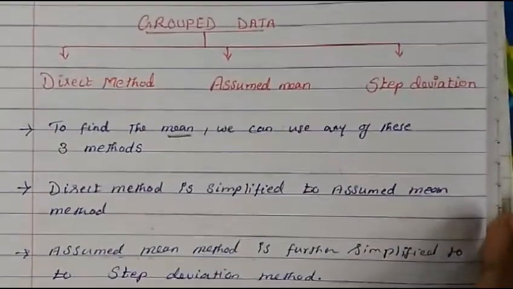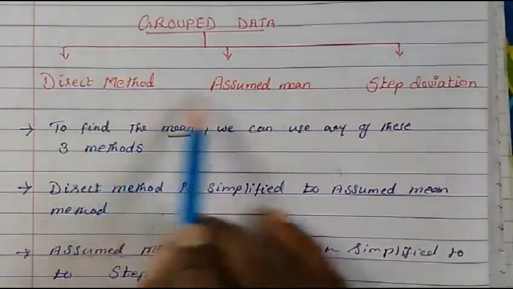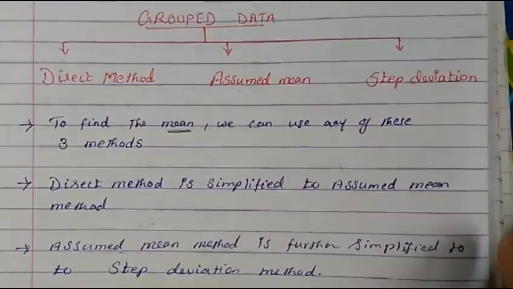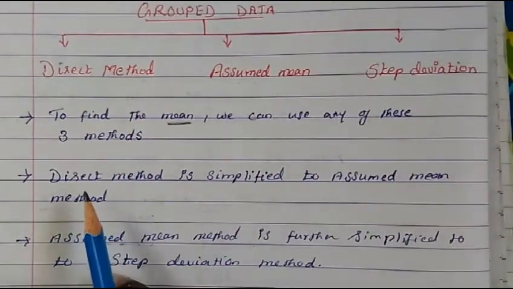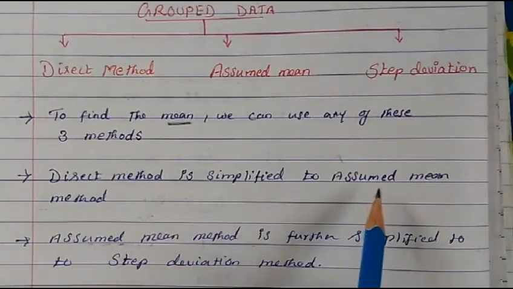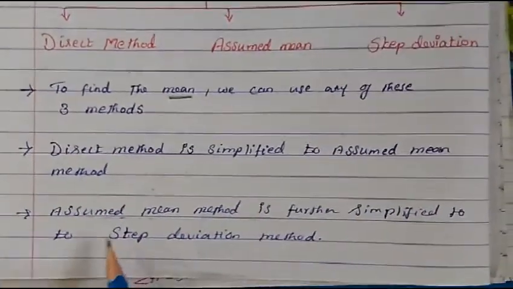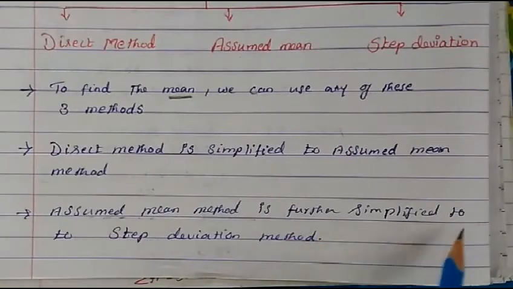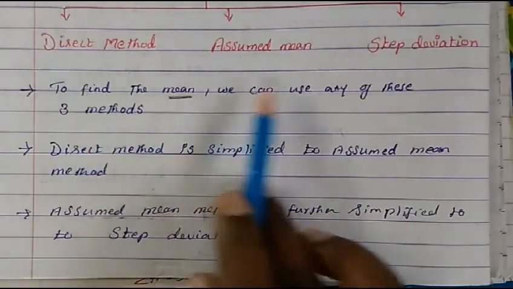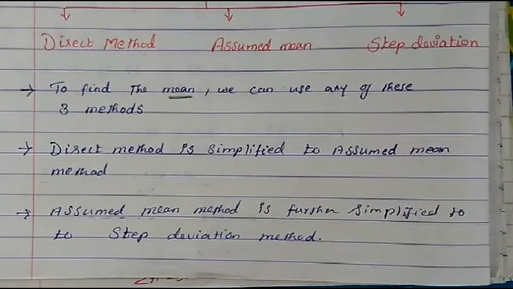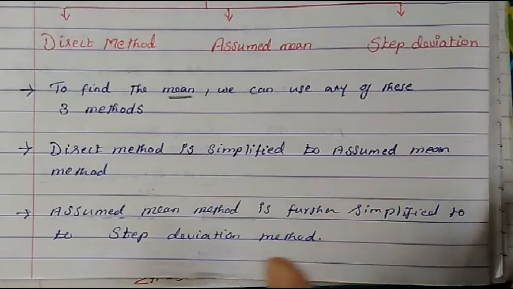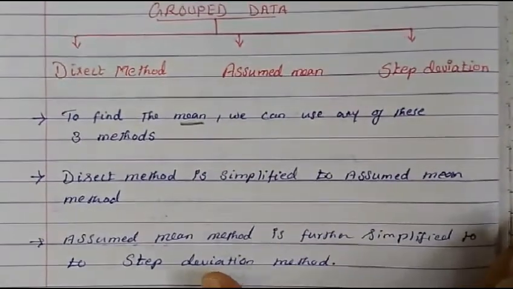To find the mean, we can make use of any of these three methods. As I already explained, direct method is simplified to assumed mean method, and assumed mean method is further simplified to step deviation method. Now I'll teach you these methods one by one, in different videos so that I can teach you in detail.